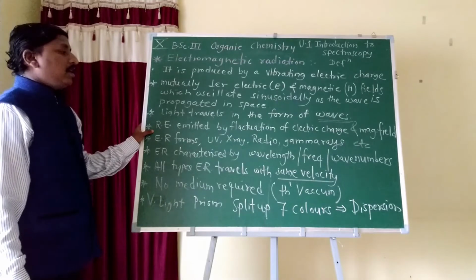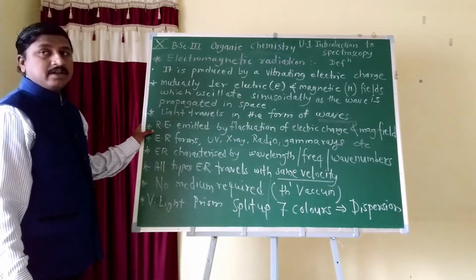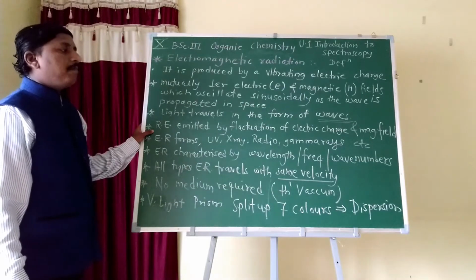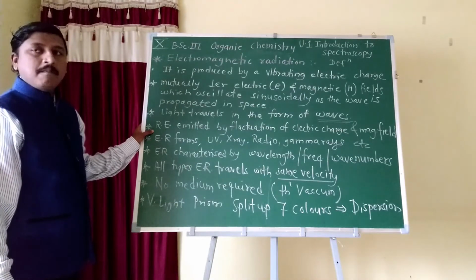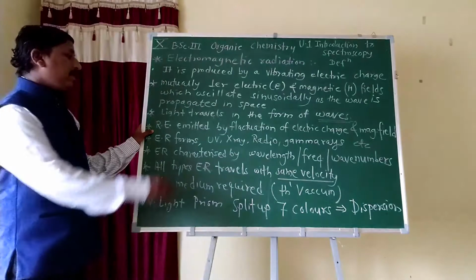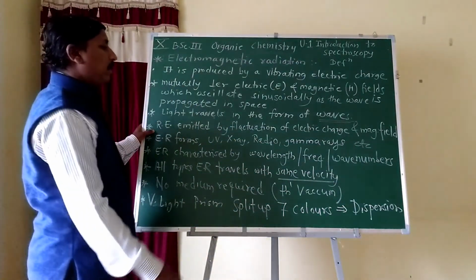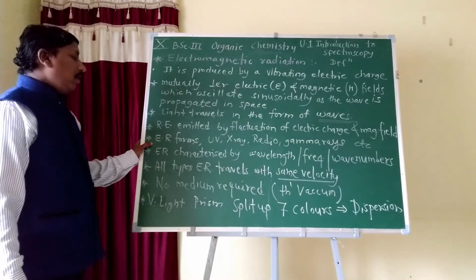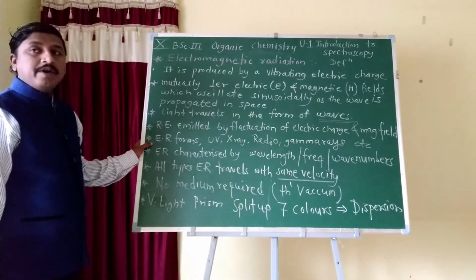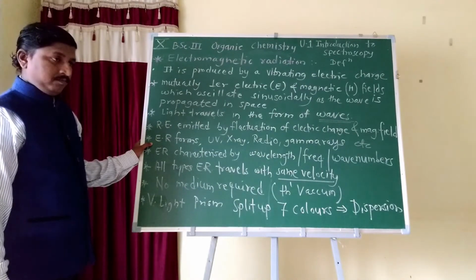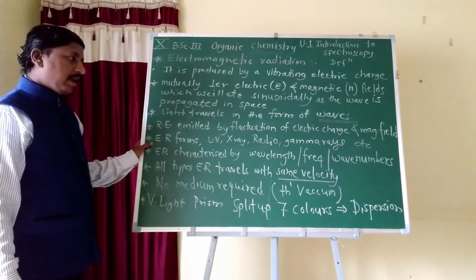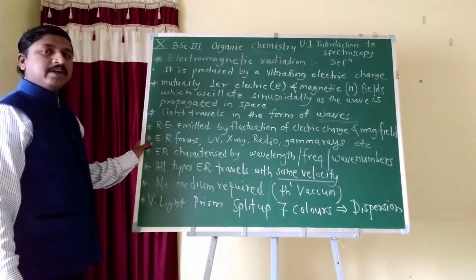Radiant energy is emitted by the fluctuation of electric charge and the magnetic field. Electromagnetic radiation has different forms: UV rays, X rays, gamma rays, visible light. These are the forms of electromagnetic radiation.